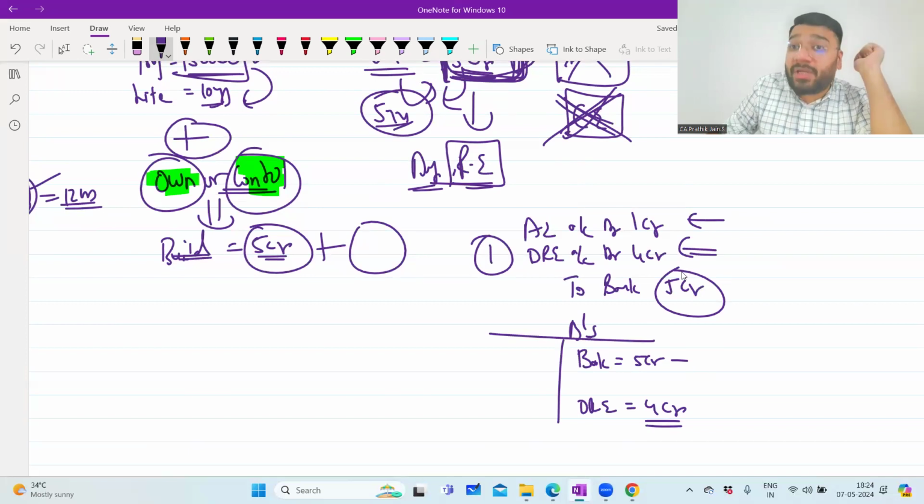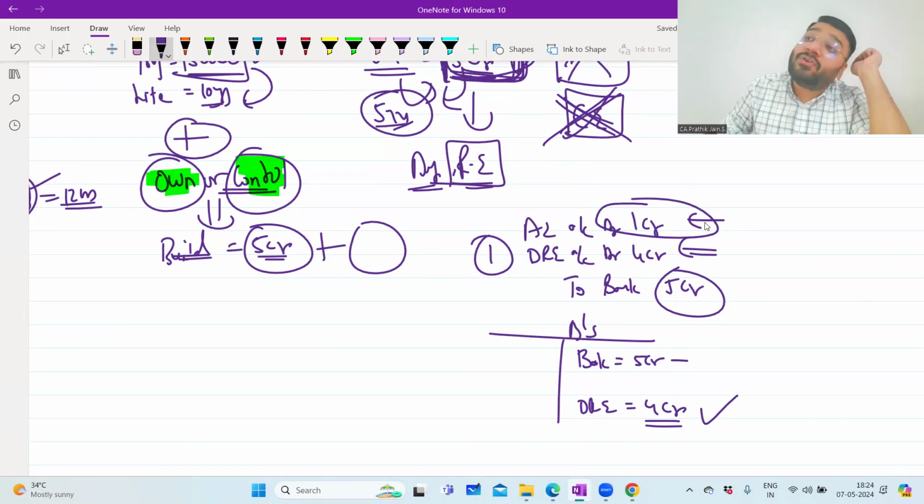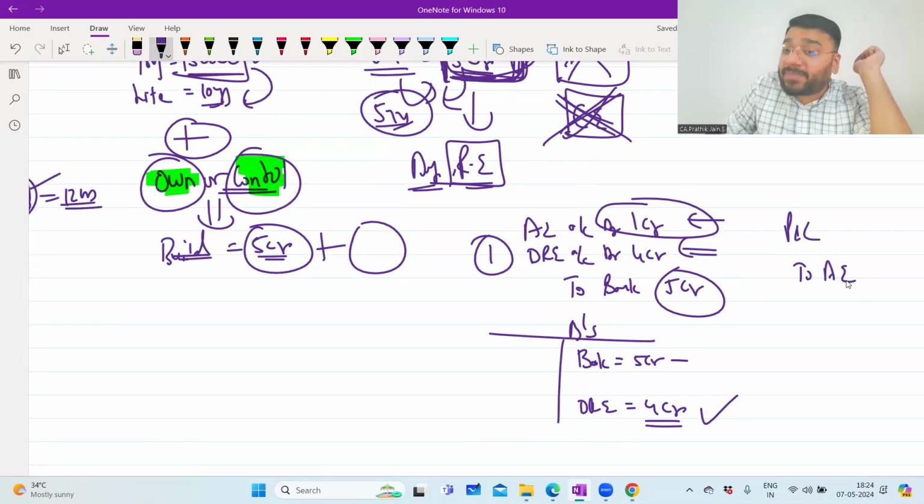You have debited the deferred revenue expenditure, which means this account will have a debit balance. And all the debit balance items will come where? In the balance sheet asset side. And this 1 crore rupees will go where? You transfer to P&L account. So what is the closing entry? P&L account debit to advertisement expenditure. So in the current year, out of 5 crore rupees, 4 crore is deferred revenue expenditure and 1 crore becomes a revenue expenditure, because this 1 crore rupees contributes to revenue of that year. Hence it is going to P&L.